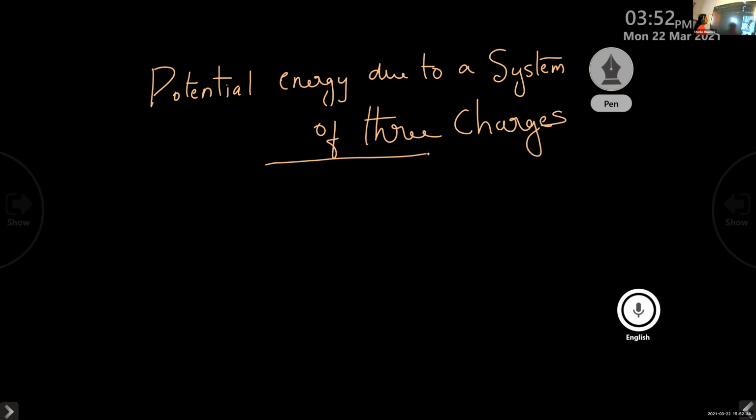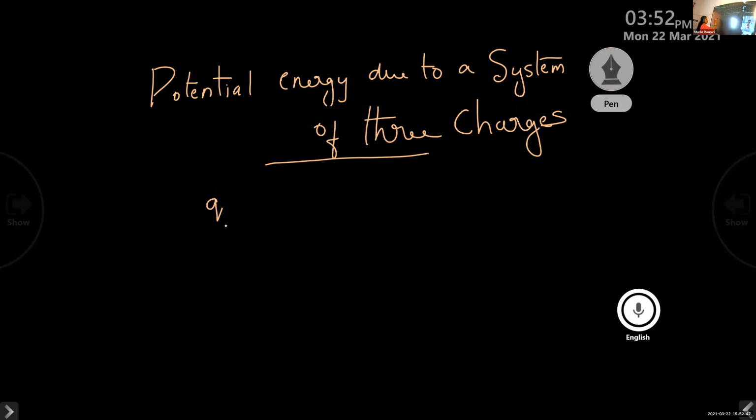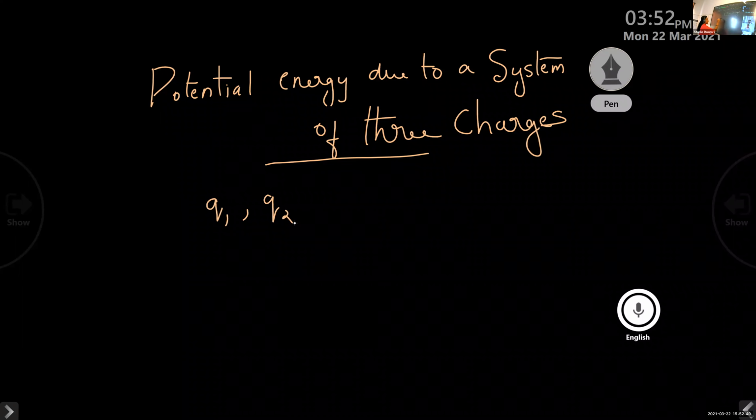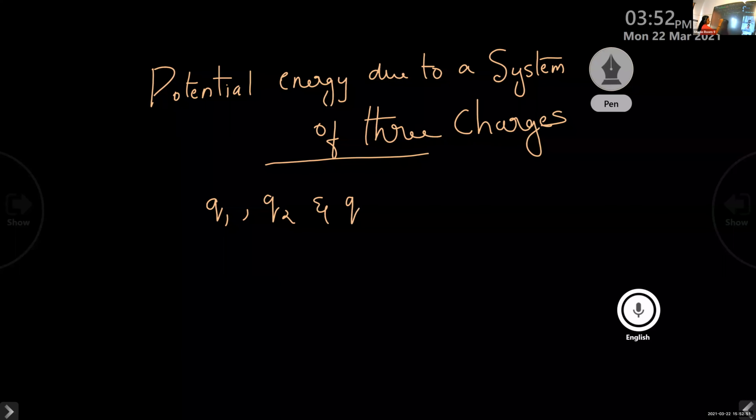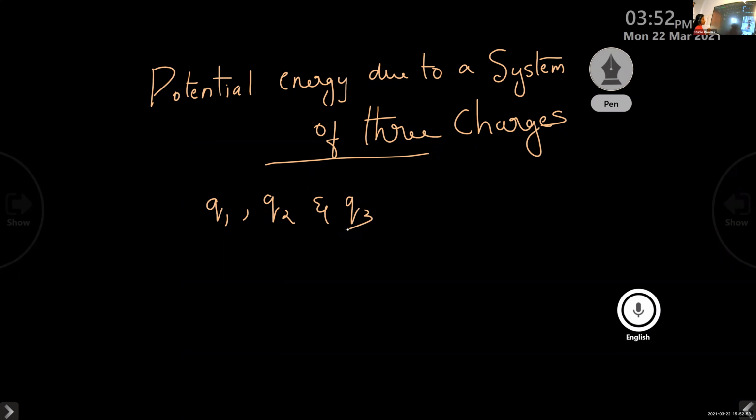In order to explain this topic, we need to consider how many charges? Three charges. In order to explain this, we need to consider three charges: Q1, Q2, and Q3. Okay. So potential energy due to a system of three charges. We consider three charges Q1, Q2, and Q3 placed at the corners.